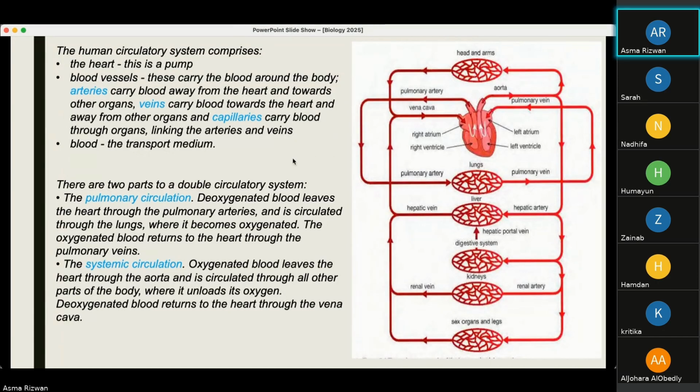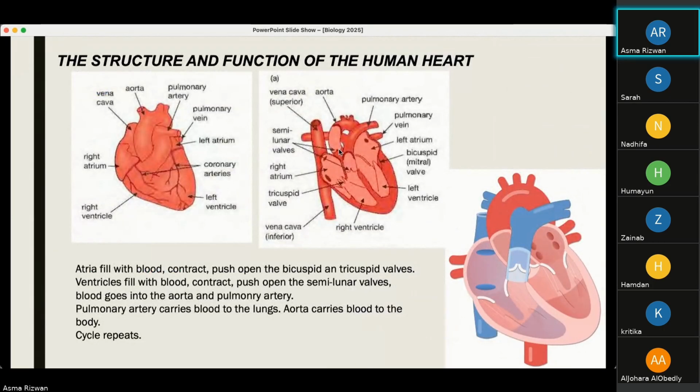Then we have systemic circulation. Oxygenated blood leaves the heart through the aorta, right here, and is circulated through all other parts of the body, where it unloads its oxygen. Deoxygenated blood returns to the heart through the vena cava. Again, this is the detail of how the heart does this.